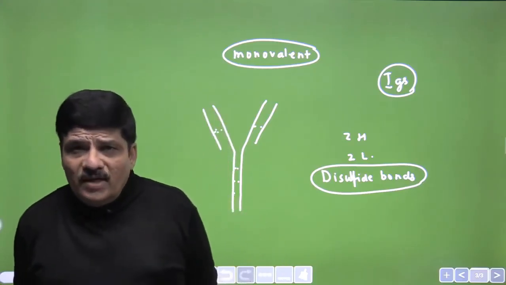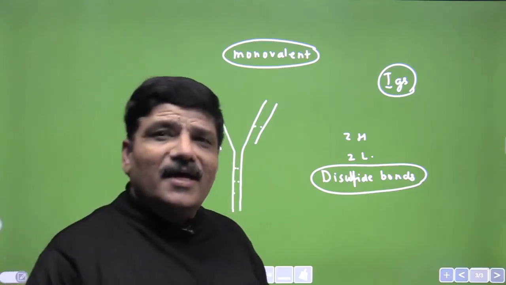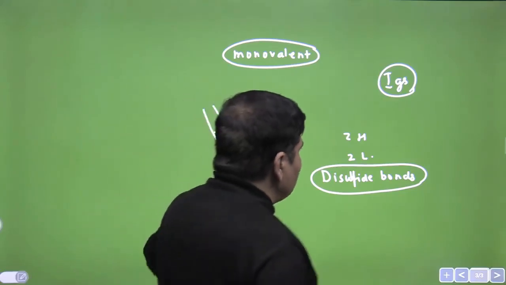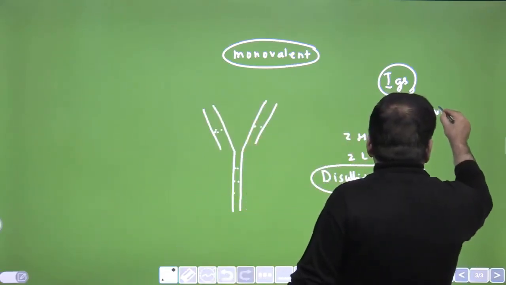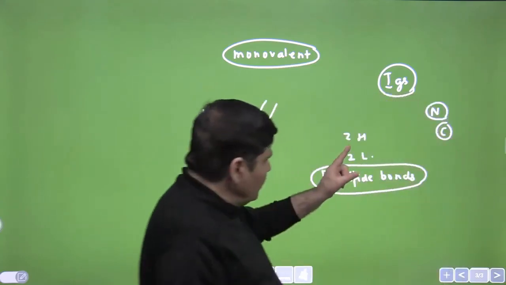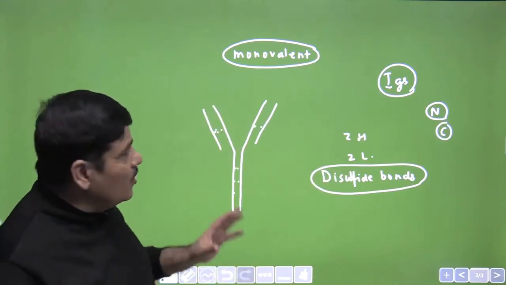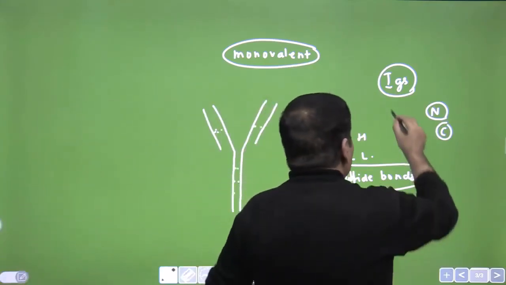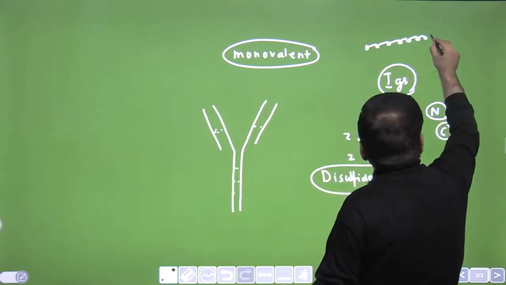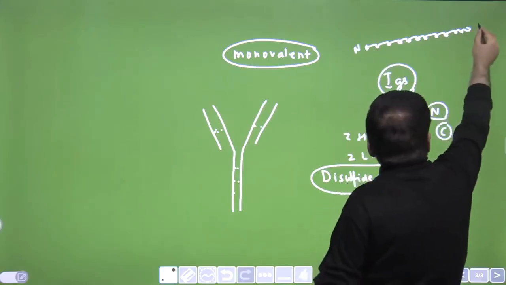What I will ask you is to stop the video right now, open the diagram in your NCERT and see whether in this diagram there are two letters N and C written, and identify which is the N end and which is the C end of a polypeptide chain. Because if you remember biomolecules, when amino acids are joined end to end by a peptide bond, this primary structure would have an N terminus and a C terminus.